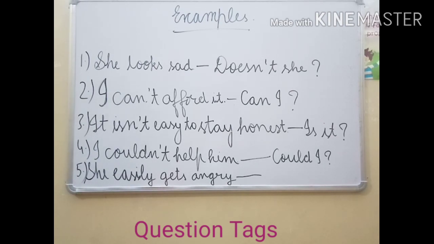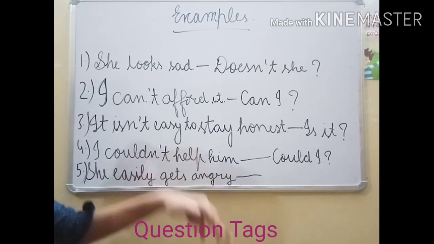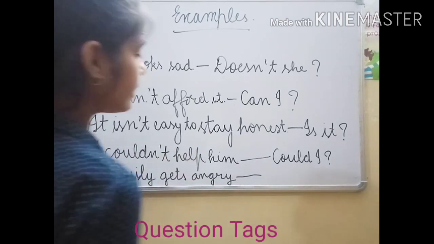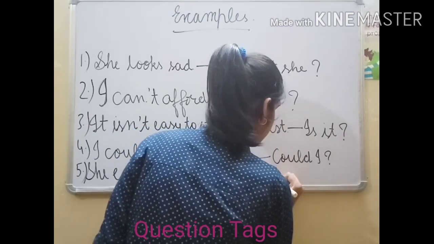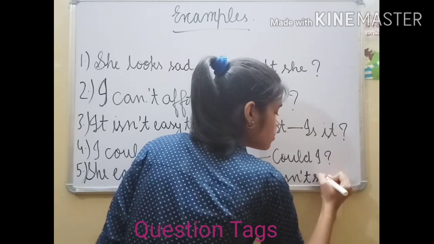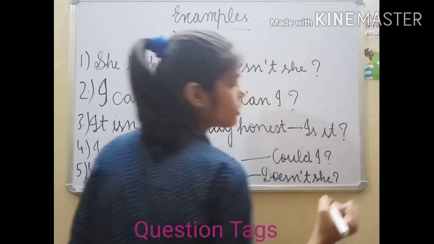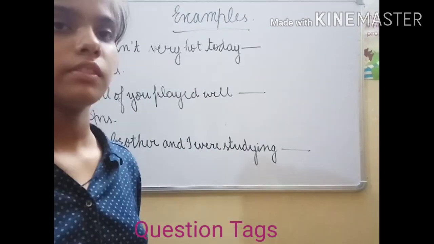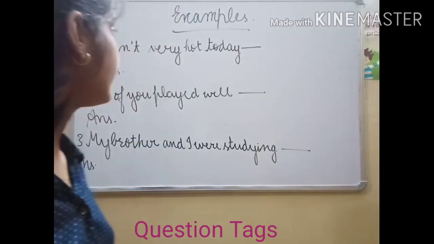Now the next one is the fifth one. She easily gets angry. In this there is no not, so in the question tag it will be not. Then here it will be doesn't she, and question mark. Hope you all understood the question tags.